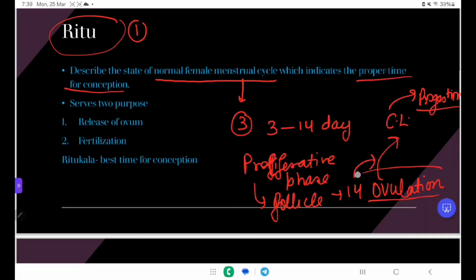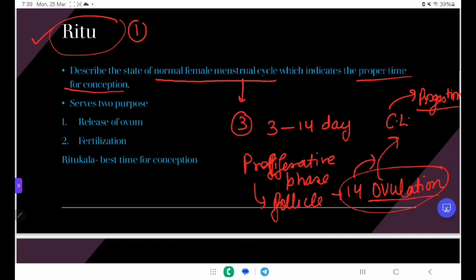In this we note this is the ovulatory period. Here the ovum is released from the ovary, so it is the better time for conception. If there is intercourse in this period, near the ovulatory period, there is a higher chance of conceiving.